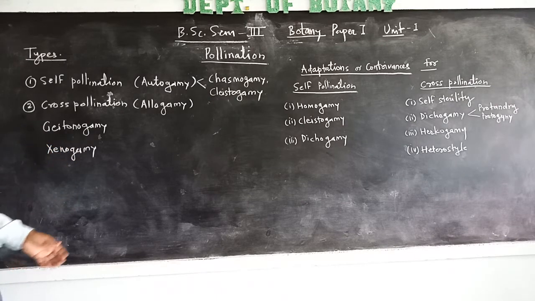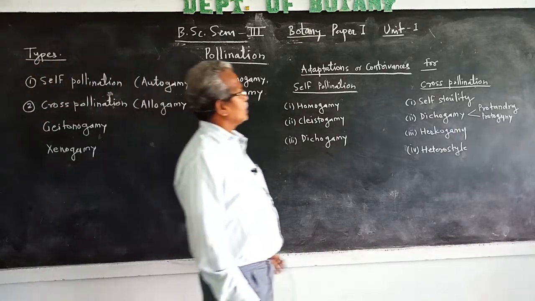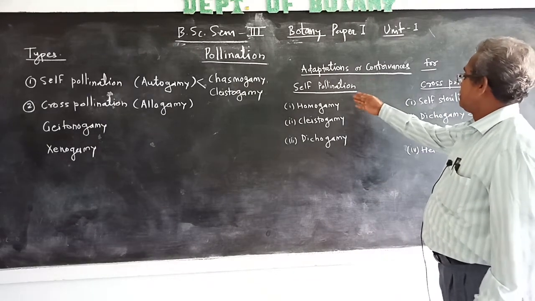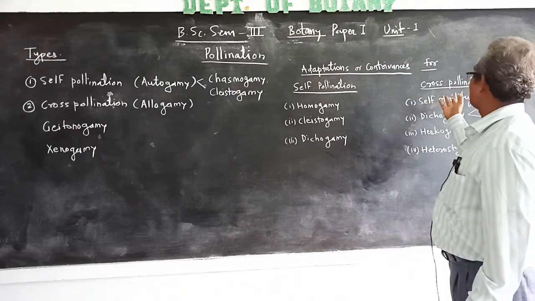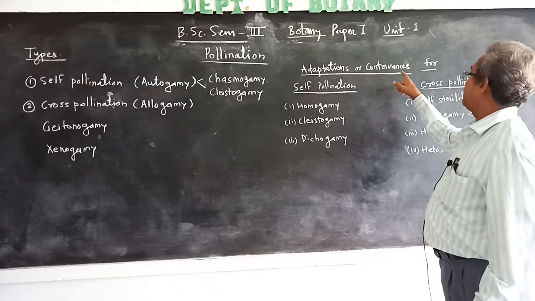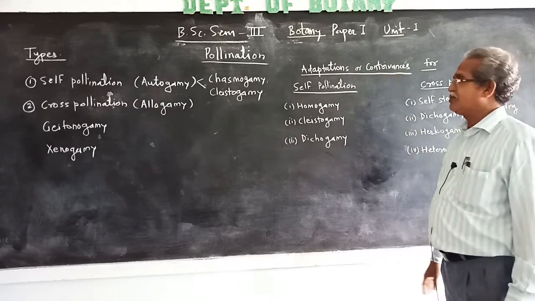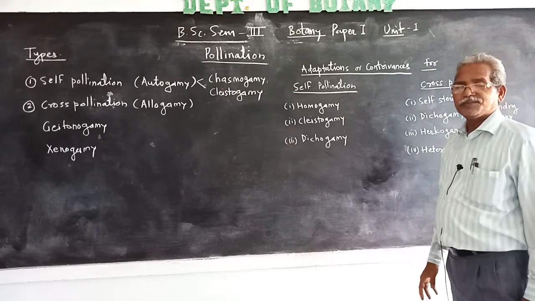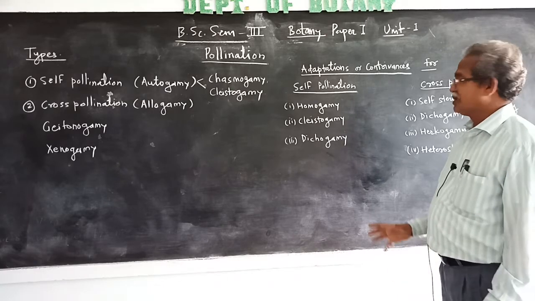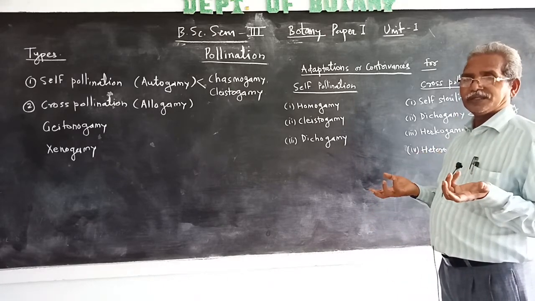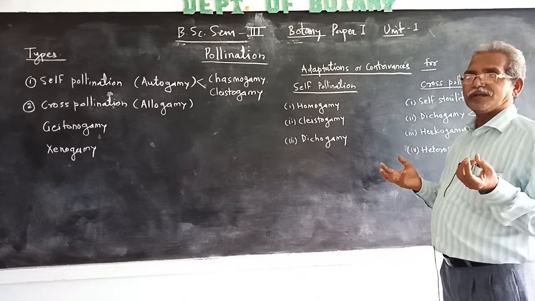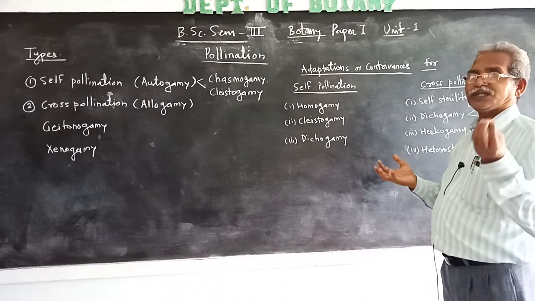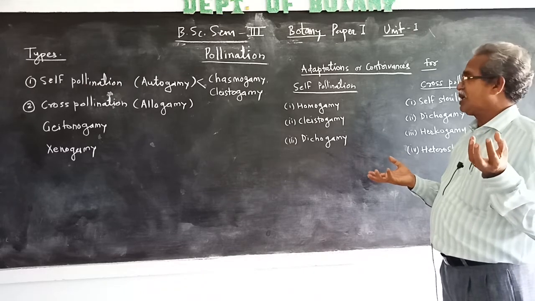Then the adaptations or contrivances for self-pollination as well as cross-pollination. Adaptations or conditions for self-pollination: Homogamy means the flowers are bigger in size and their sex organs, that is anther and stigma, are exposed and mature at the same time.